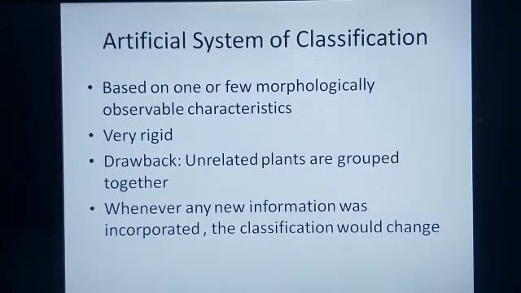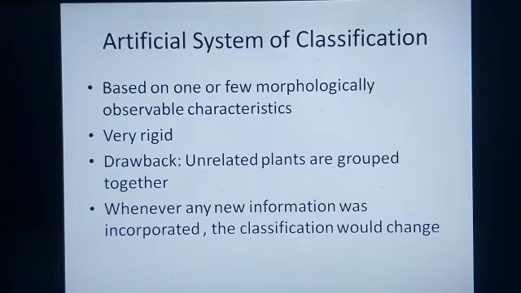Now, in the beginning, most of the systems of classification were artificial since they were based on one or few morphological and observable characteristics. During that time, people did not know about the study of a cell, or they did not have any equipment like a microscope, or they were not aware of the latest techniques. So, whatever classification points were taken, these were taken from observing only the morphological characteristics. So these classifications did not take into account the relationship between the organisms classified.